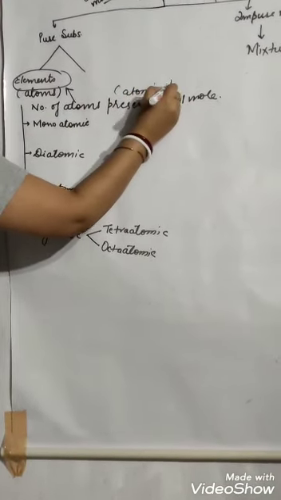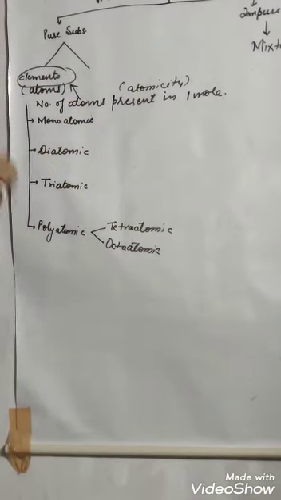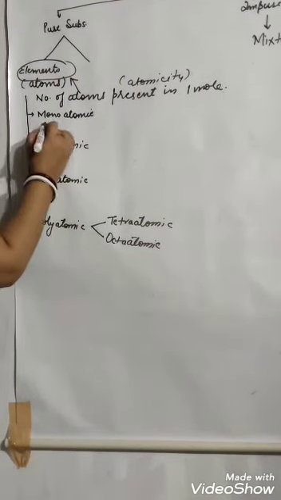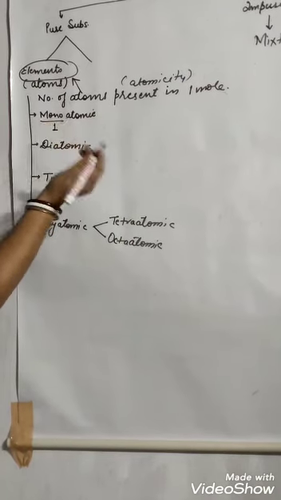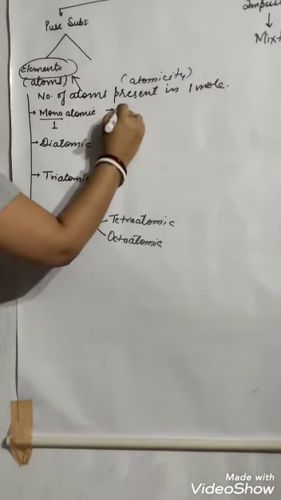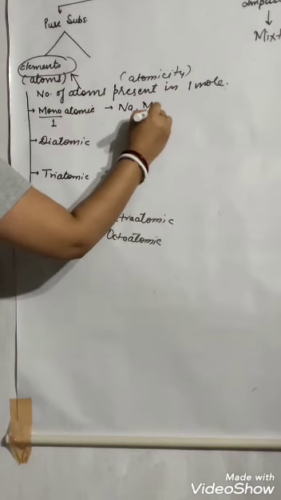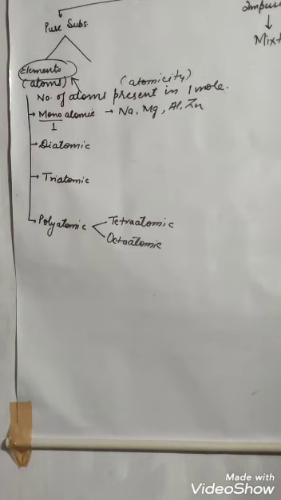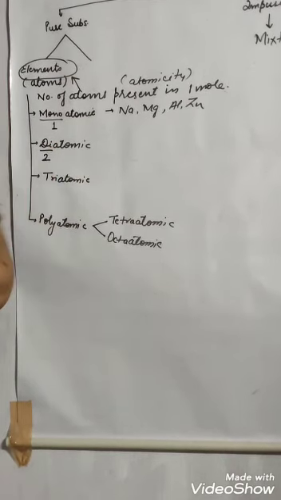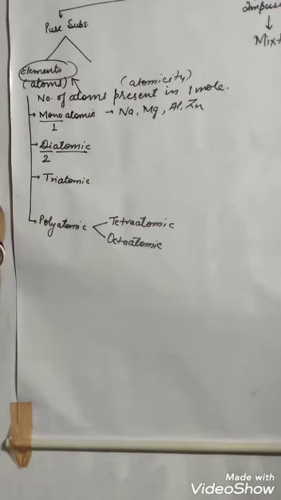So according to this, there are four types. First one is monoatomic. Mono means one, meaning any element that has only one atom, like sodium, magnesium, aluminium, zinc. They are called monoatomic. Diatomic, di means two, atomic means atoms.